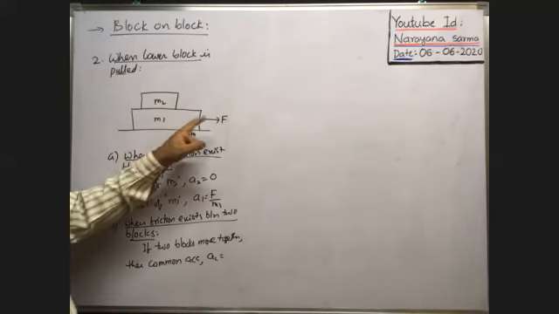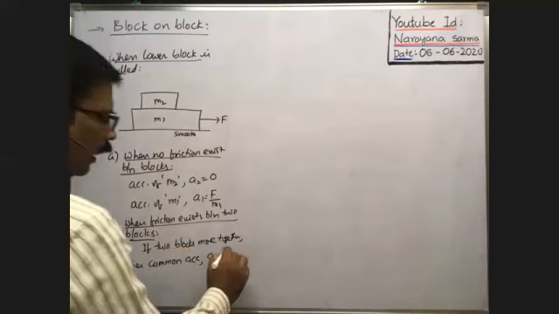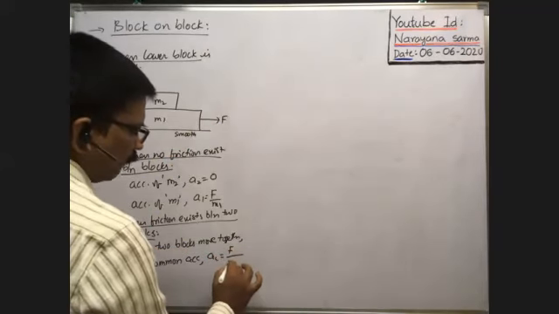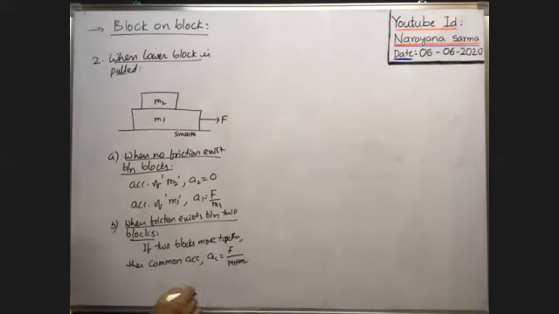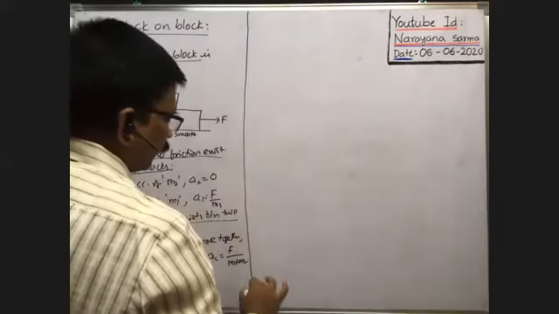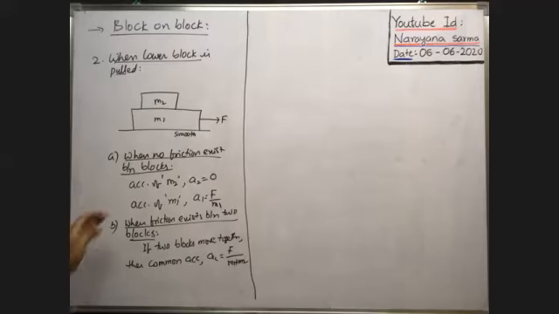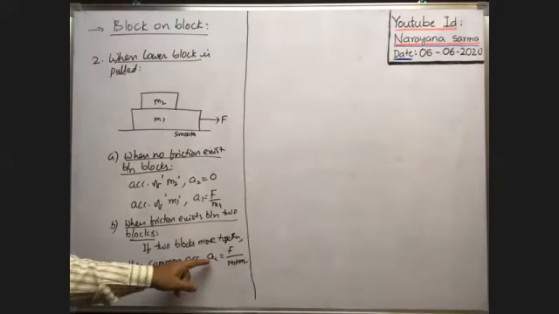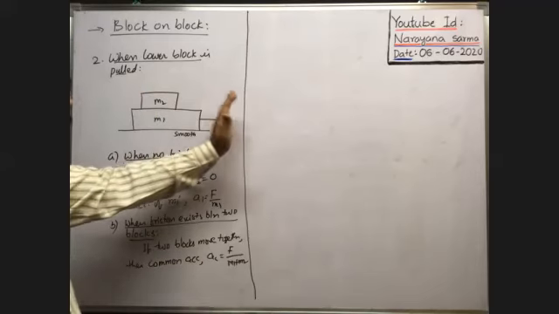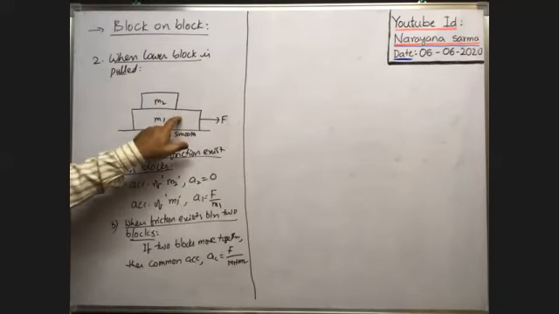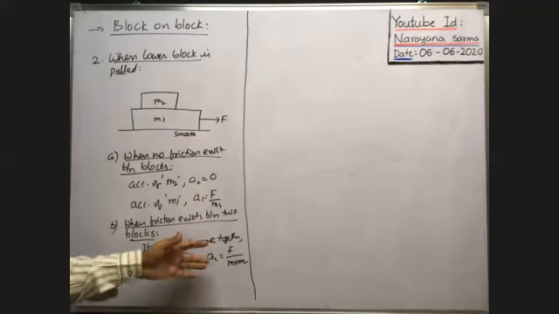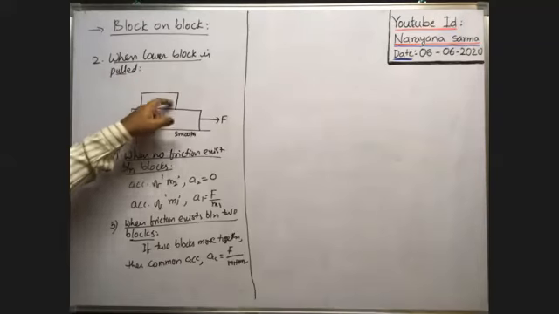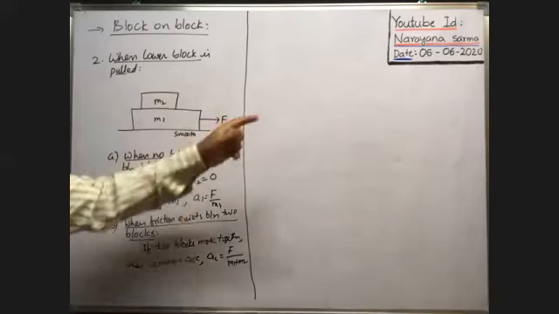Okay, because of this force, what is the acceleration? Applied force by total mass m1 plus m2. It is the common acceleration. Now whenever the two blocks move together in the forward direction, because of this common acceleration, the lower block moves because of the applied force. On the upper block, the friction that exists between these two only pulls this block in the forward direction.